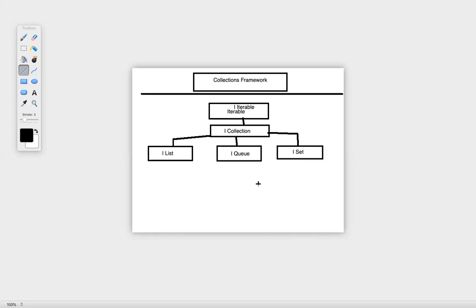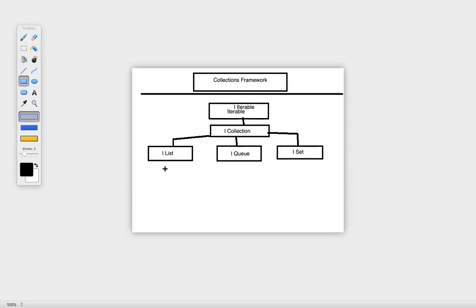Now let's focus on List. List is an interface. So within List, what do we have? Classes. Now, what exactly do classes do? Yesterday we saw interfaces and we also saw classes. So what do classes do? Classes implement interfaces. We have some abstract methods defined in interfaces and classes implement those interfaces.